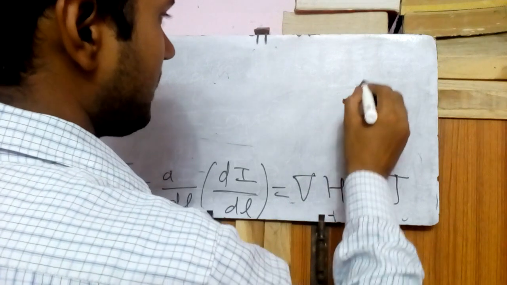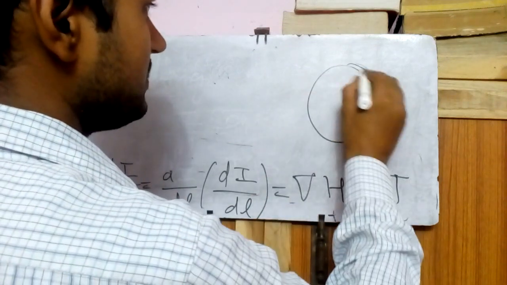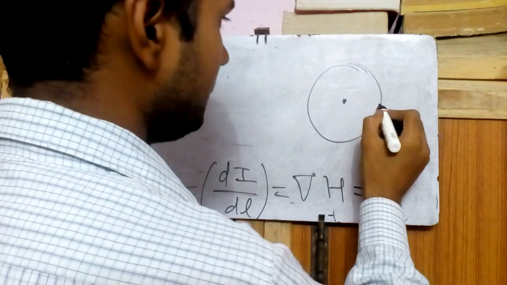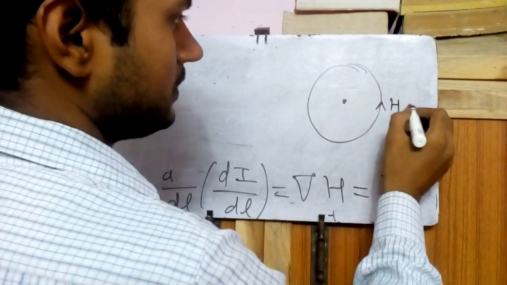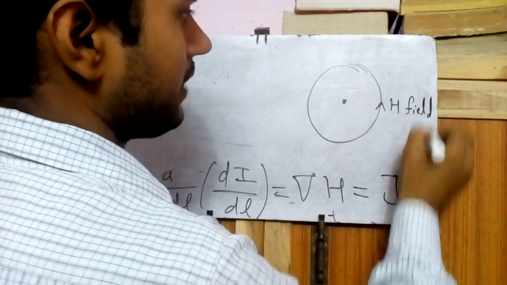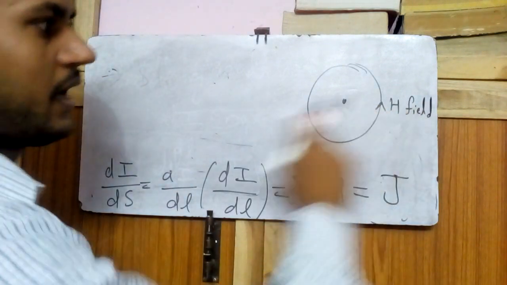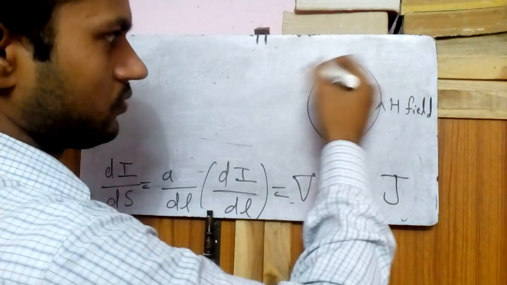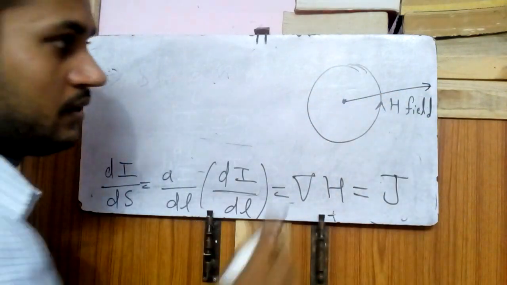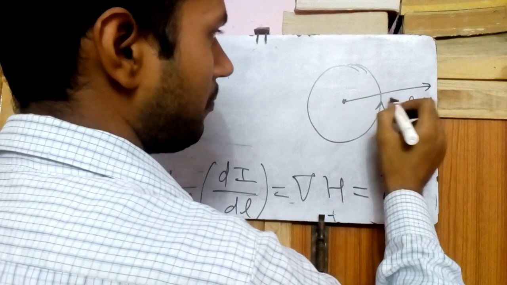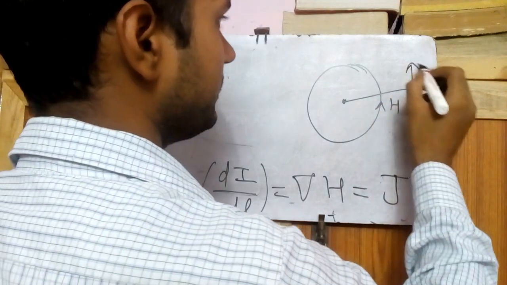So if it is a current carrying wire and this is a magnetic field and this angular path is the H field, the direction of the H field is in circulation. So perpendicular to this path, radially outward, is the path of decrement of the H field.